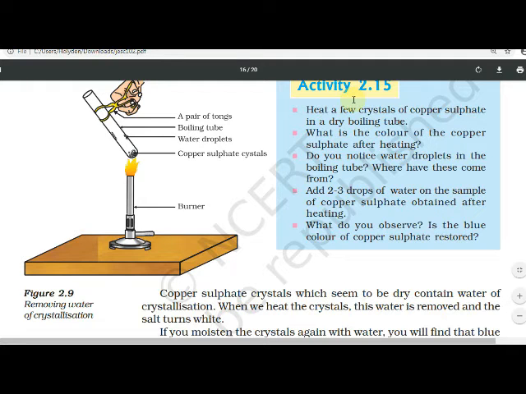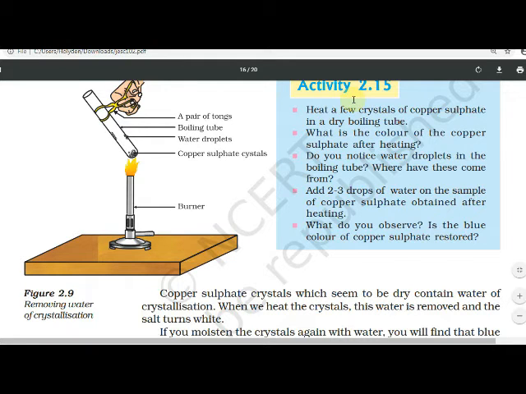A pair of tongs. With the pair of tongs we hold the test tube. Yes or no? And in the bottom of the test tube some copper sulfate crystals have been taken and they are heated. Removing of water of crystallization. In copper sulfate also water of crystallization is seen.